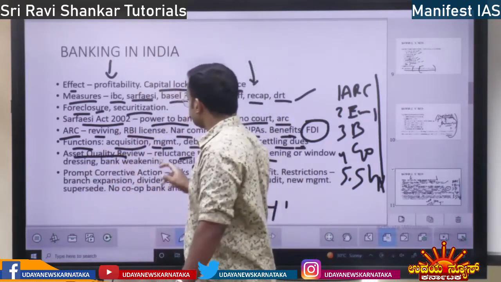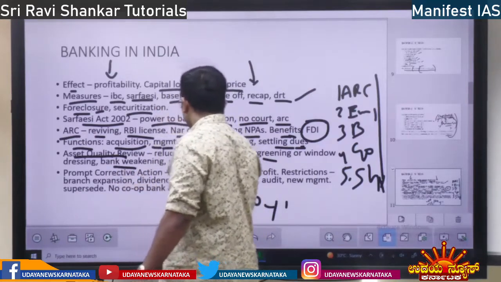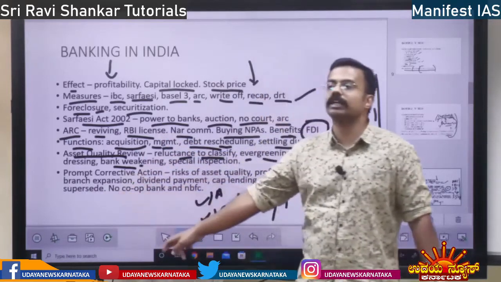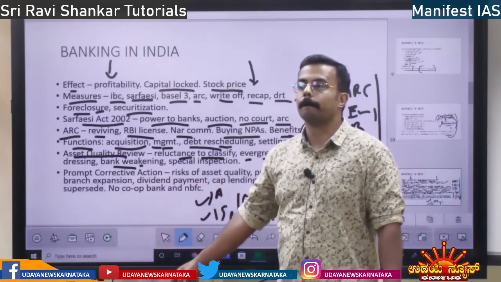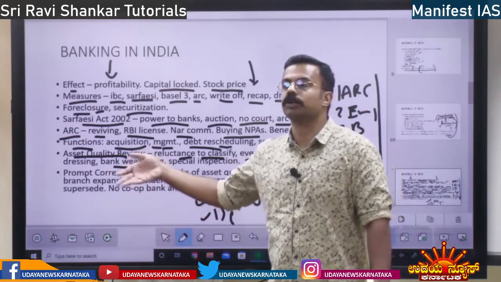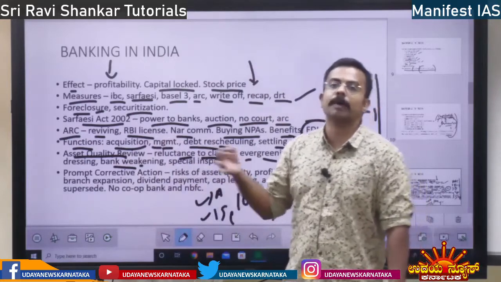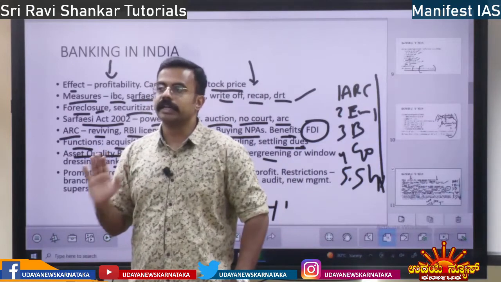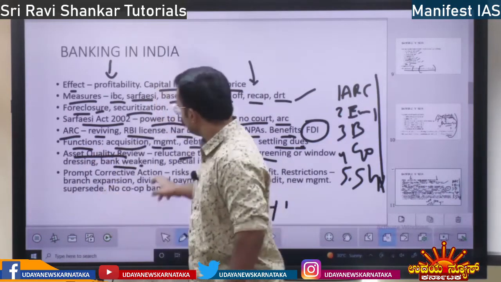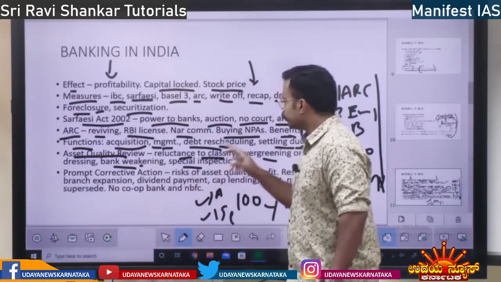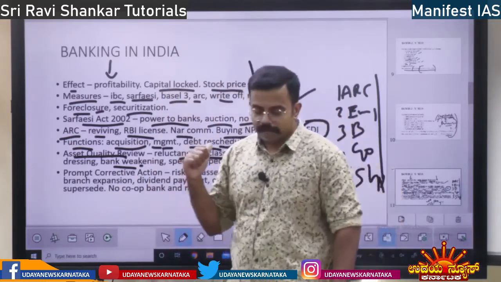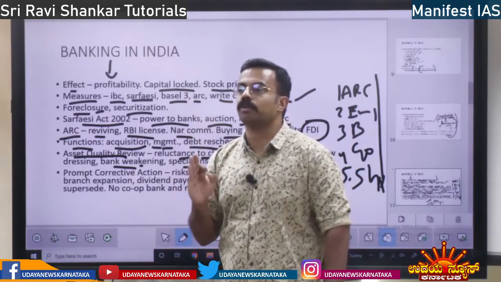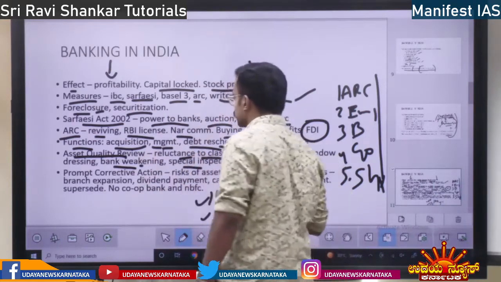AQR, right? Next, apart from that, bank weakening. If they don't do the asset quality review, it is going to lead to weakening of the bank. Banks will weaken progressively. For how many days can they pump in the money to that bad company? Not for long, right? It is going to collapse today or tomorrow. So the bank weakens, and also special inspection has to be done. RBI carries out the special inspection of banks to look into whether they are doing the asset quality review or not, right? This is the concept of asset quality review.